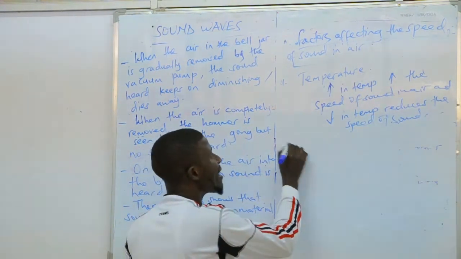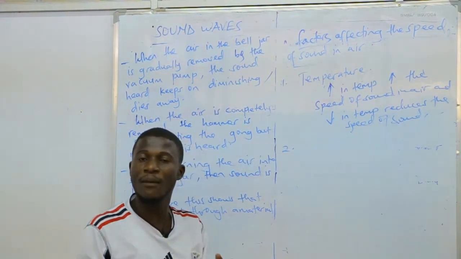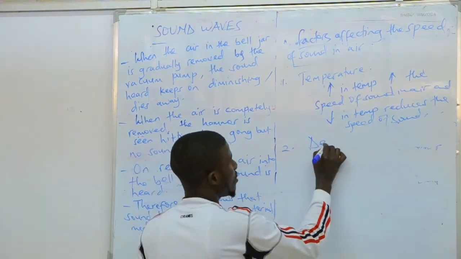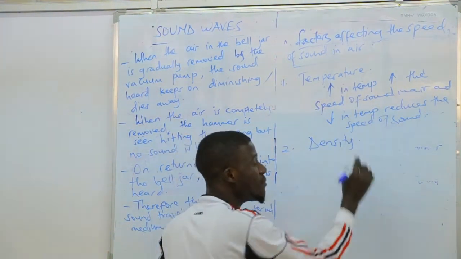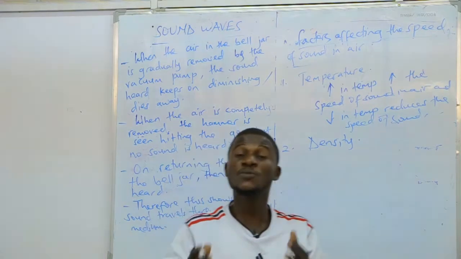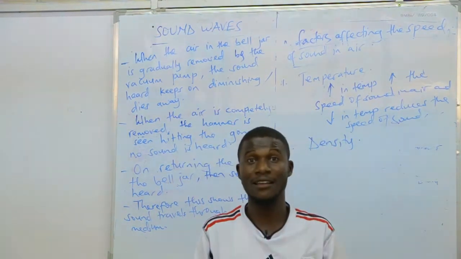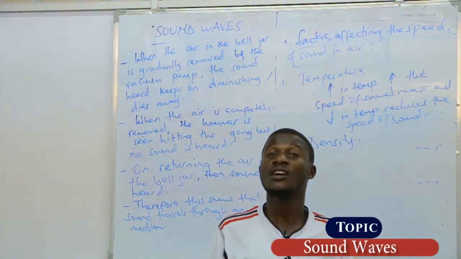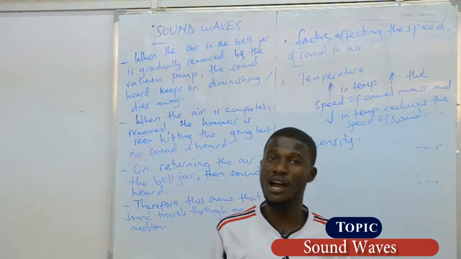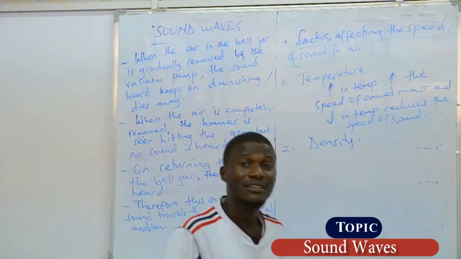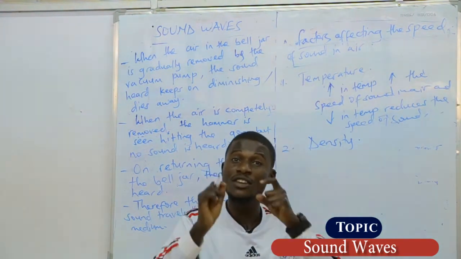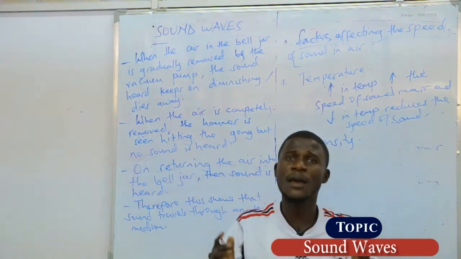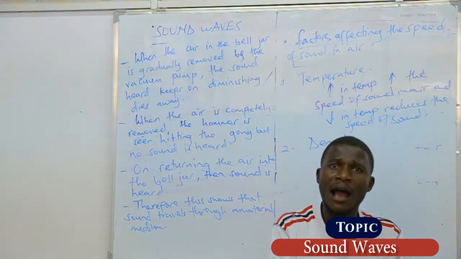Then another factor, density of the medium. By the way, the speed of sound is faster in denser mediums than less dense mediums. Do you know why? Because in denser medium, are we together? The particles are closely packed.